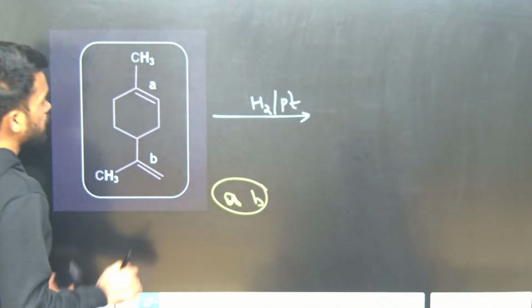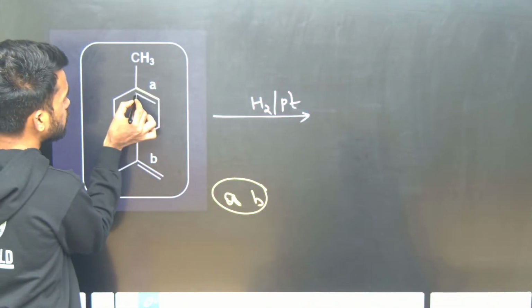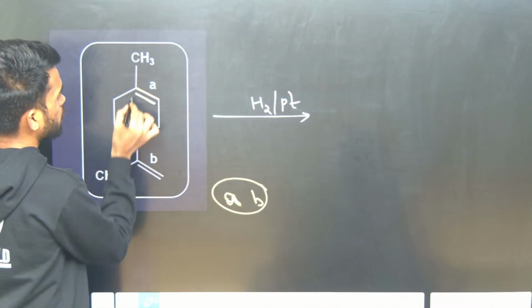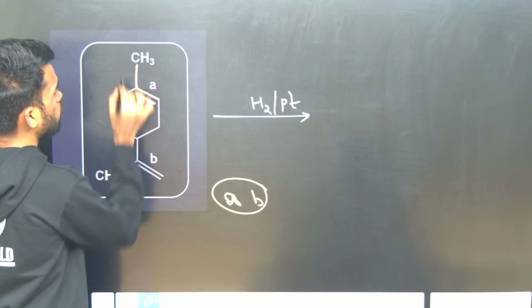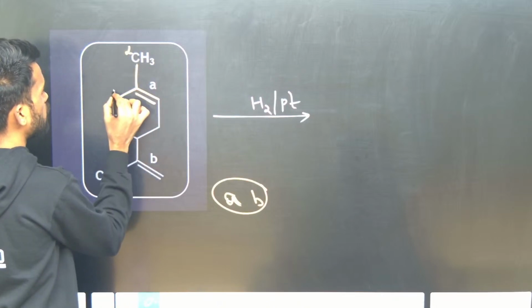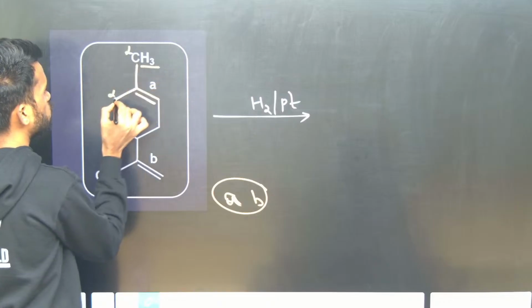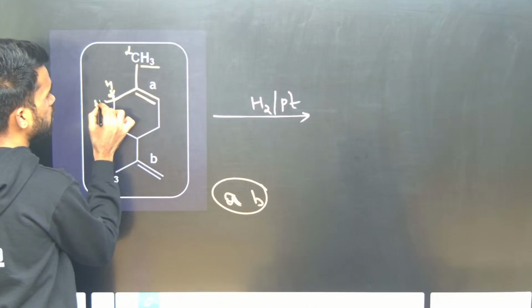See here, you have a double bond here. Which type of double bond is it? See, on one side you have alpha carbons with 3 alpha hydrogens, here 2 alpha hydrogens, and on this side, sorry, here also 2 alpha hydrogens. So totally 7 alpha hydrogens with respect to this A double bond. So 7 alpha hydrogens are there here, okay, 7.